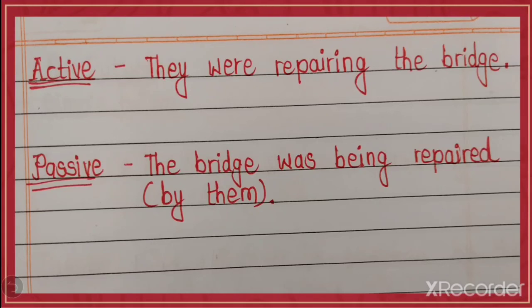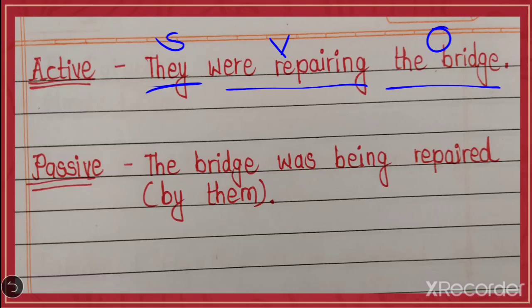They were repairing the bridge. They is a subject, were repairing is a verb, the bridge is an object. Now here were repairing is showing that your sentence is in the past continuous form. So in past continuous form, we have to remember that by turning into a passive sentence, was or were plus being plus the past participle form of that word will come. Repair, repaired. Being repaired.